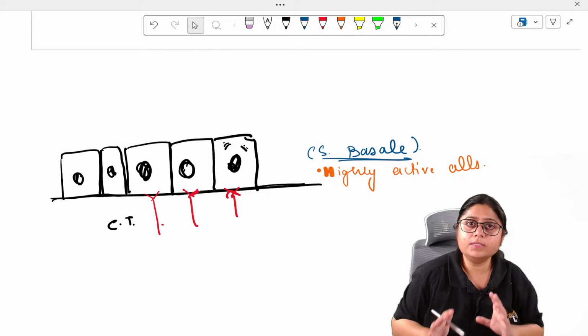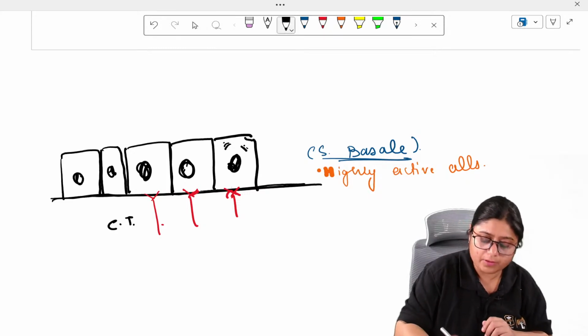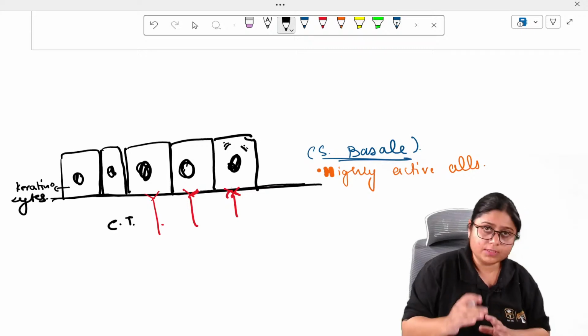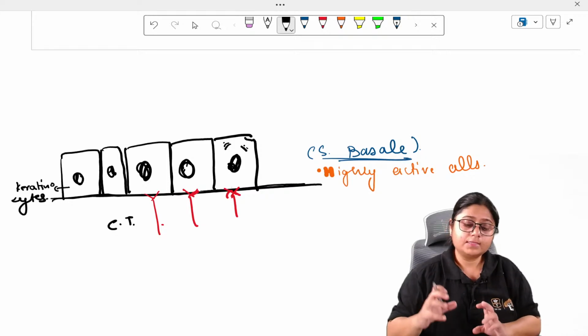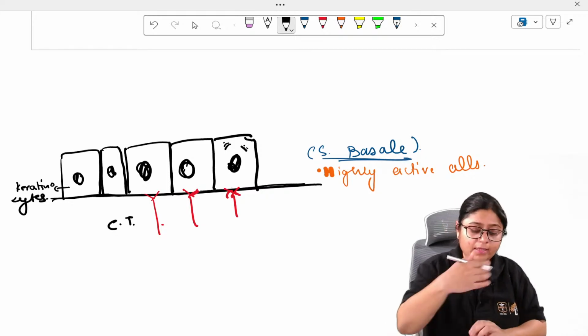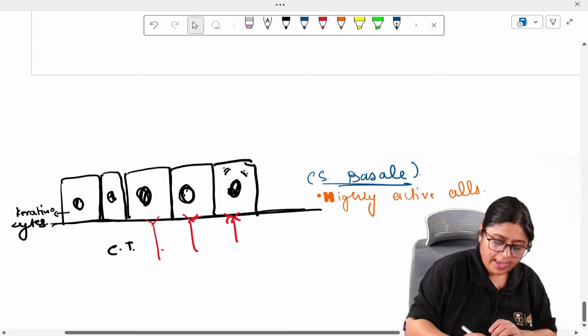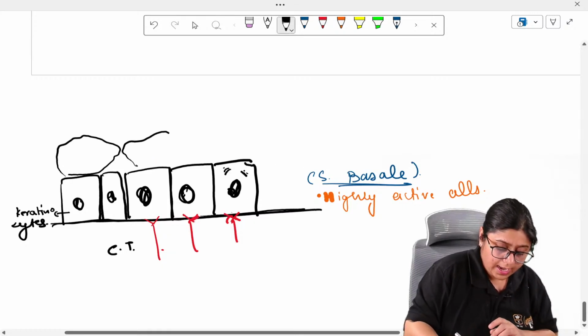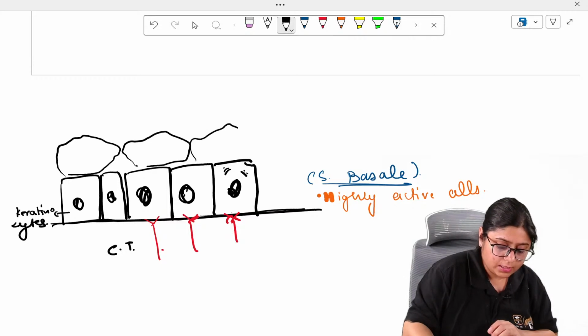Similarly, in keratinocytes also, some keratinocytes will remain here only at the base. Some will divide and go further, and they will form another layer which is called the stratum spinosum.